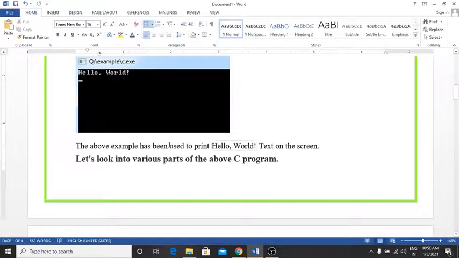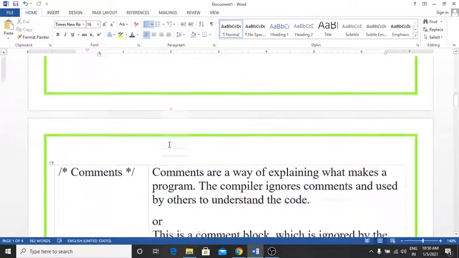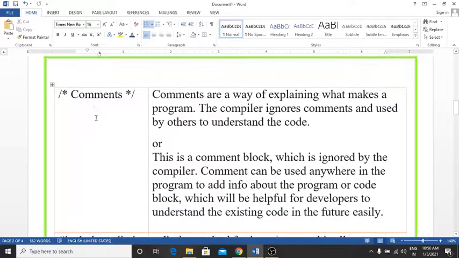Let's look into the various parts of the above C program. The first and most important part is the comments. There are two types of comments in C. Slash star, then a number of statements, and star slash. This is the multi-line comment. Another comment is slash slash. That is the single line comment.